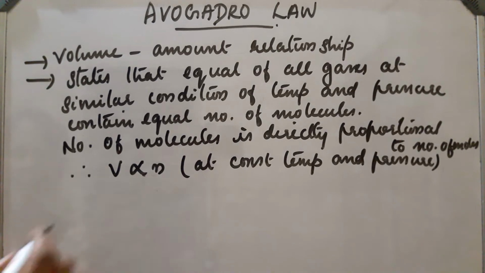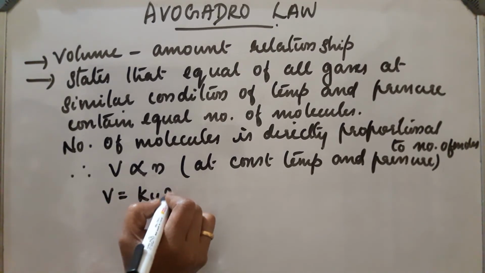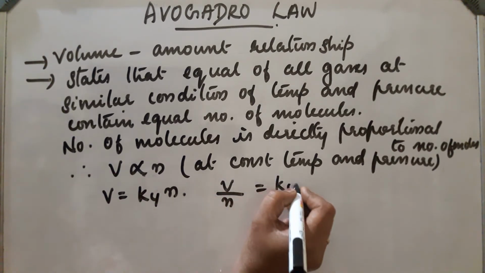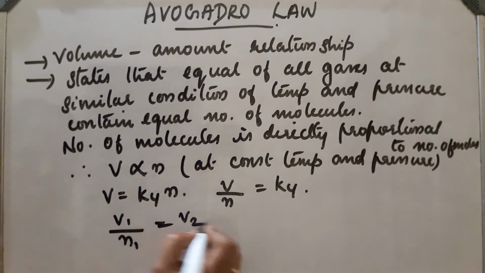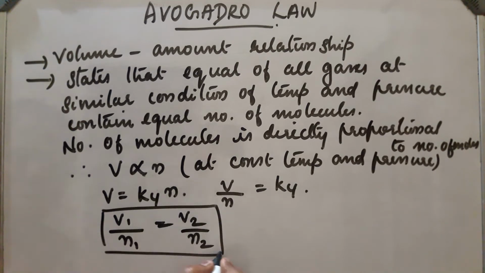So this is called Avogadro law. We can write V is equal to some constant K4 into n, or V by n will be a constant. So if V1 is the volume at n1 number of moles and V2 is the volume at n2 number of moles, then we can write V1 by n1 is equal to V2 by n2. Using this relation we can solve the problems.